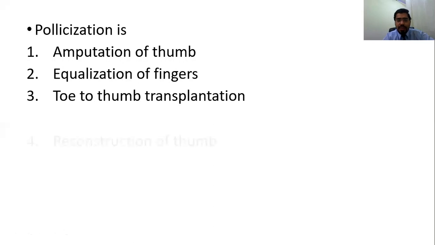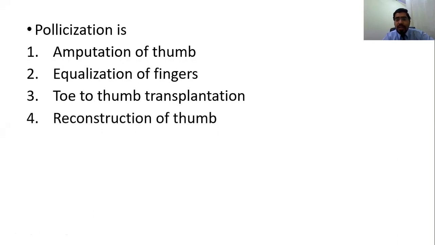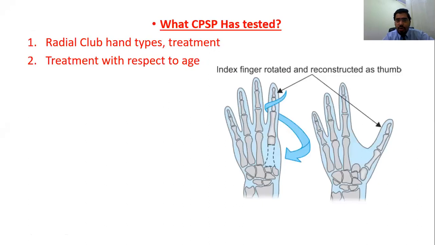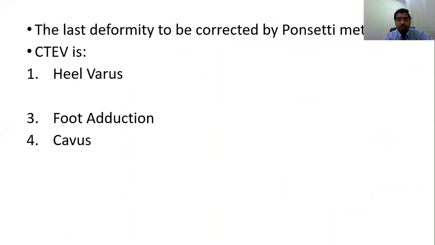What is policization? So the correct answer was reconstruction of the thumb. So this is the picture of policization. And now what associated other questions can be tested? Radial club hand, types of radial club hand, classification name of radial club hand, and associations in which type thumb is present, in which type thumb is absent, and treatment with respect to age. At 6 months, what you are going to do, and at 9 to 12 months, what you are going to do. Then the last deformity to be corrected.